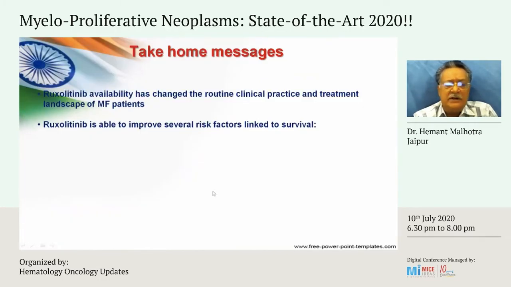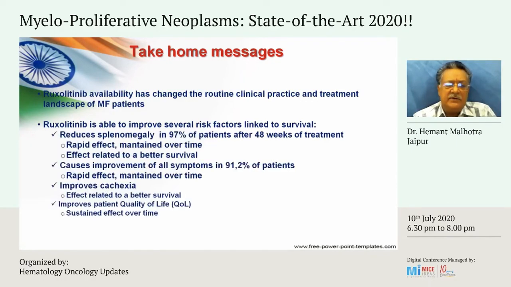So if I were to conclude my take-home messages, ruxolitinib availability has changed the routine clinical practice and the landscape in patients with myelofibrosis. Ruxolitinib alone is able to improve several risk factors linked to survival. It can reduce splenomegaly in a very large number of patients. This happens very quickly, in 4 weeks' time.